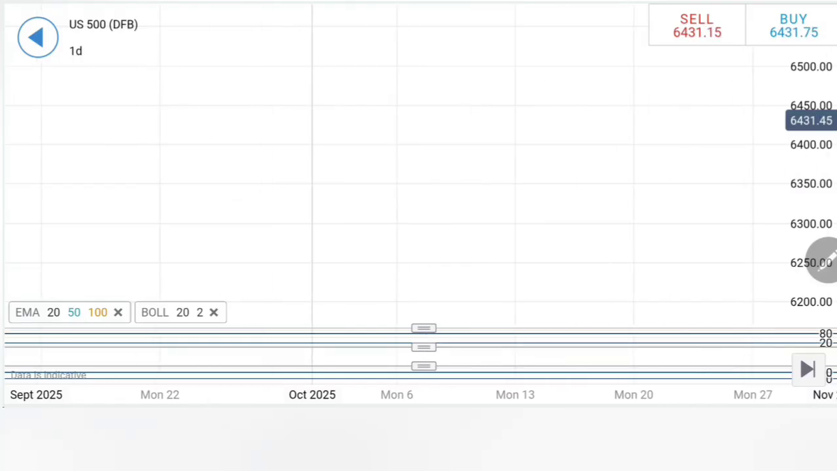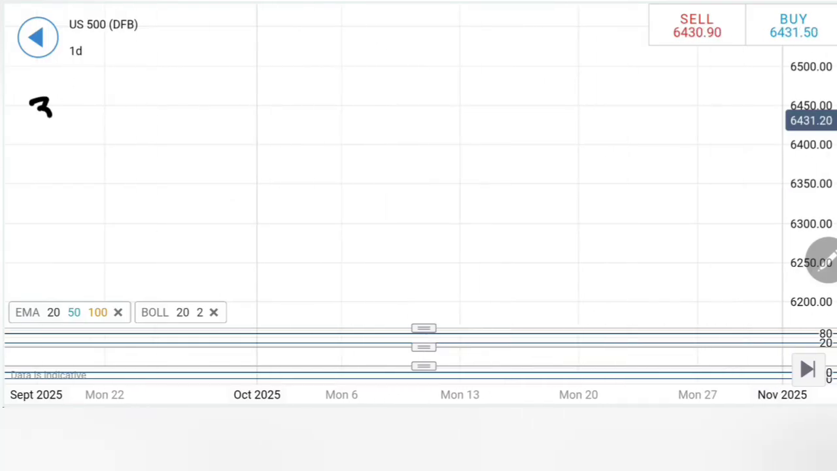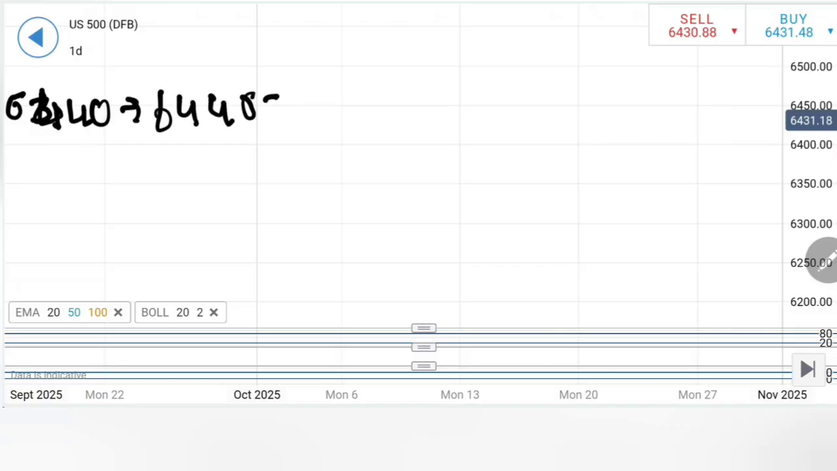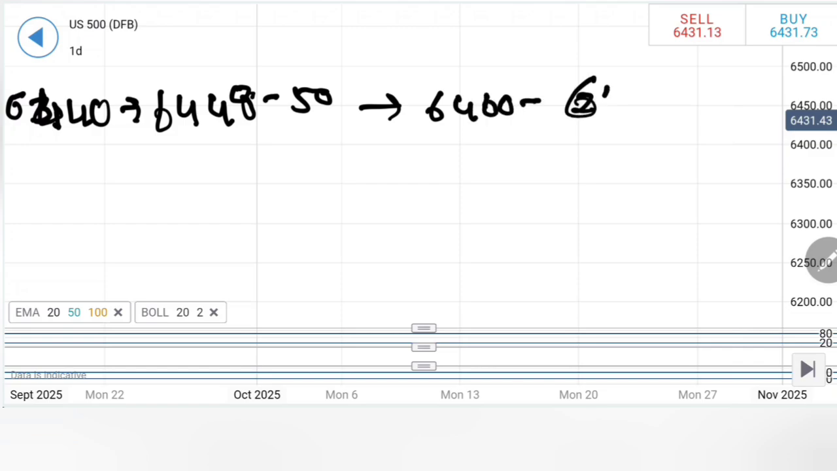So looking at this, what I'll do, you can buy at 64.40 levels, expect 64.48.50 as the first target zone, 64.60 second, 64.66 third, and then 64.70, 72 the fourth.